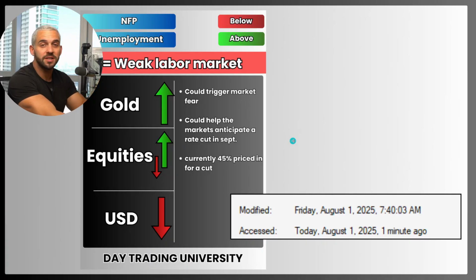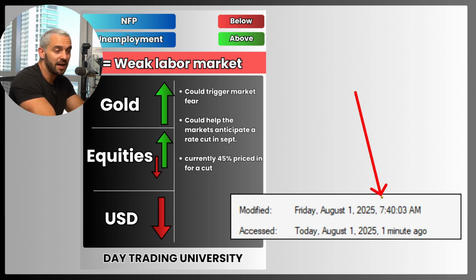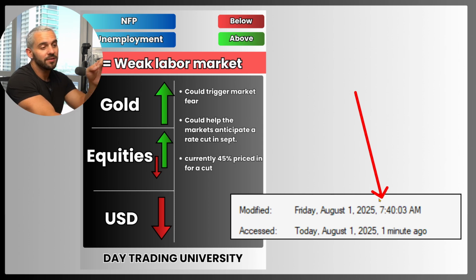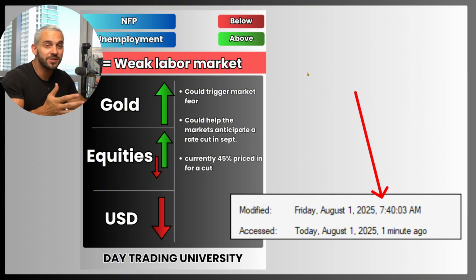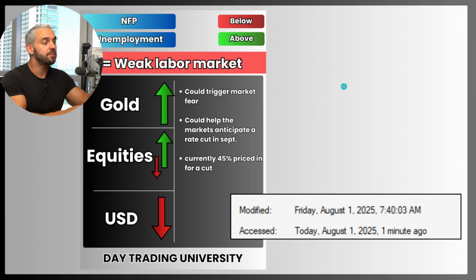This is the actual cheat sheet that I was using while trading this data. You can even see the little screenshot right here of the time that I put this on my computer. The data came out at 8:30 in the morning. This is 7:40, so almost an hour ahead of time was when I created this cheat sheet. Just so you know, there's no funny business of me creating cheat sheets after the markets already had the reaction. This was done in real time. So let's break down this cheat sheet piece by piece.